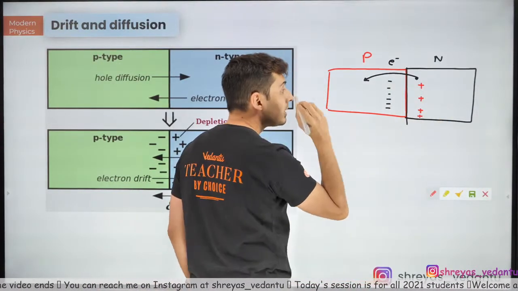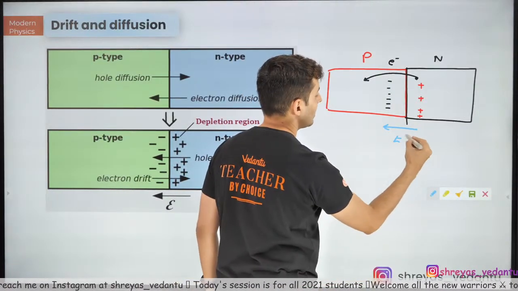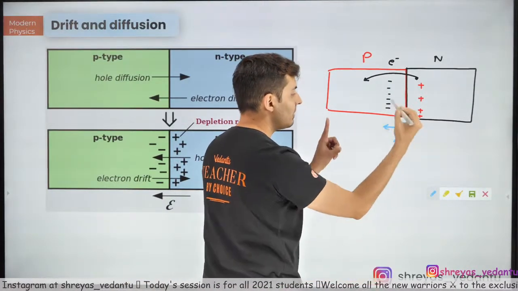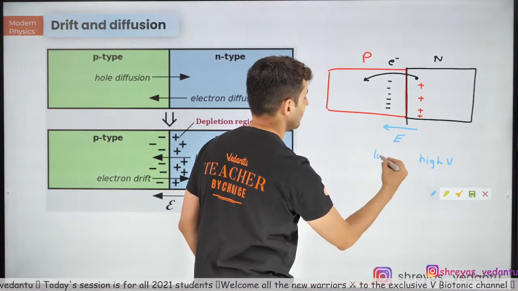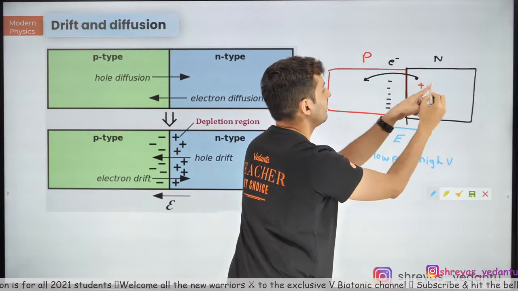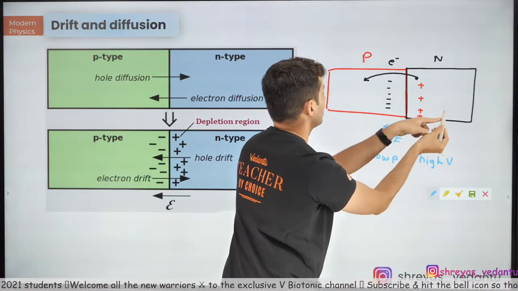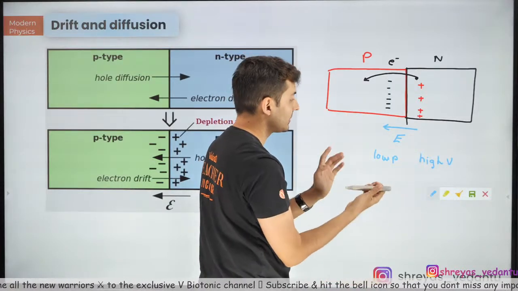Now there will be an electric field, and because of that electric field, there will be a potential difference. This will be high potential and this will be low potential. So positive charges will find it difficult to go over there, and negative charges will also find it difficult to move against this electric field force.